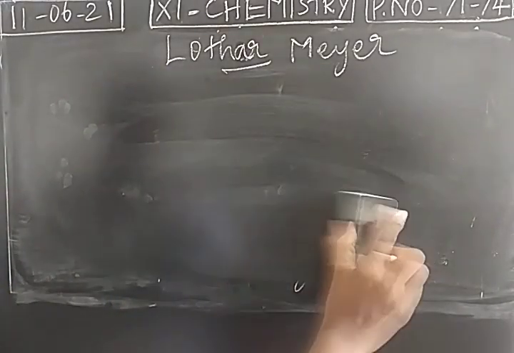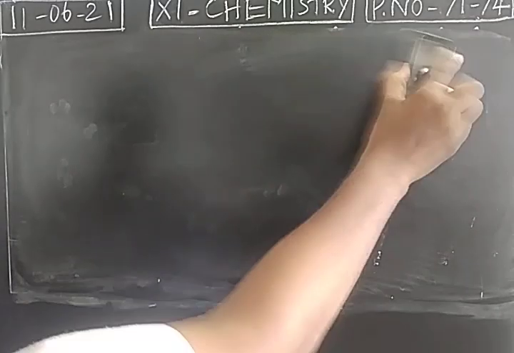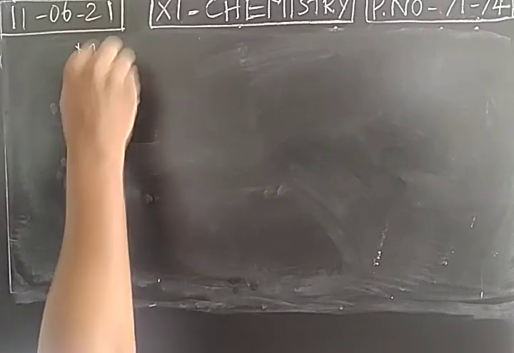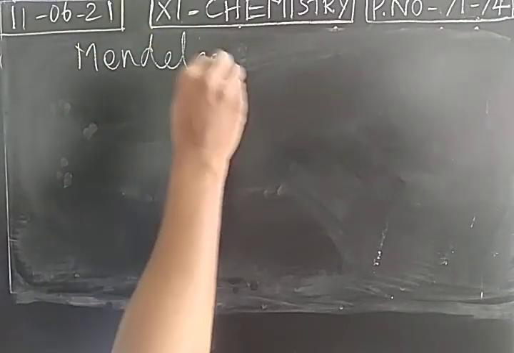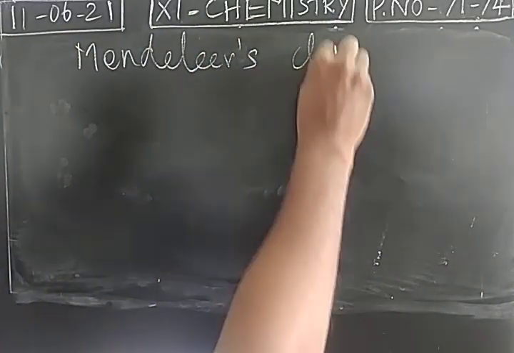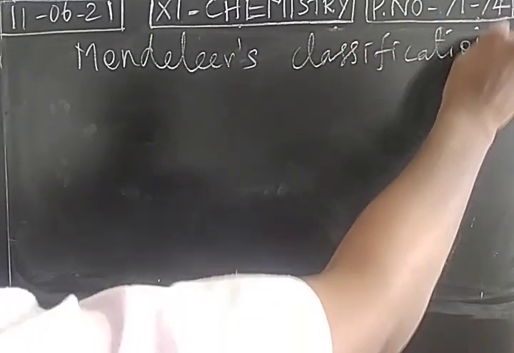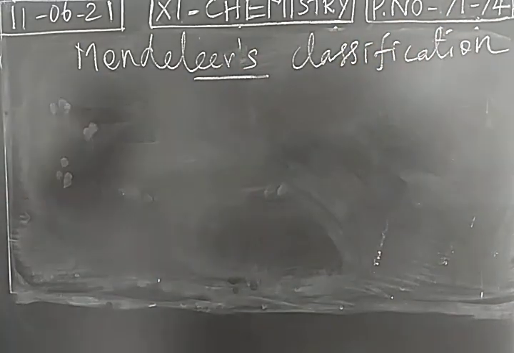So let us study the detailed classification of Mendeleev. Mendeleev is the name of the scientist.